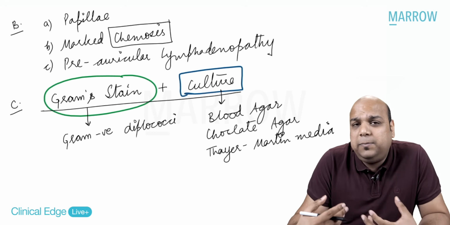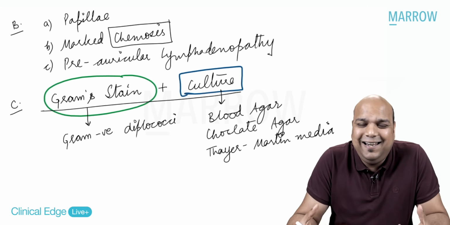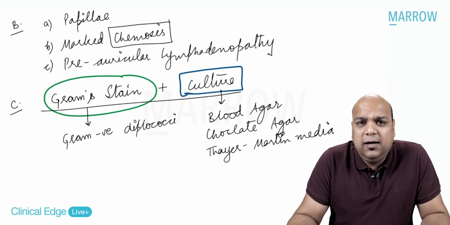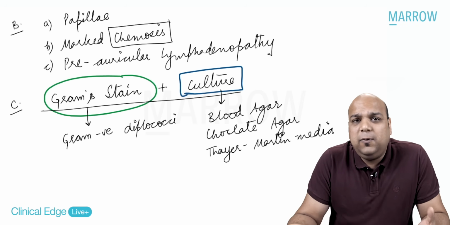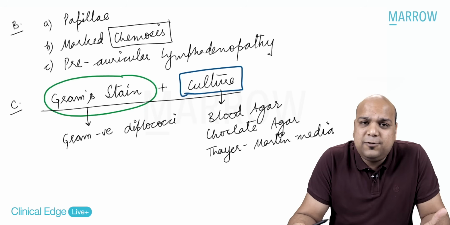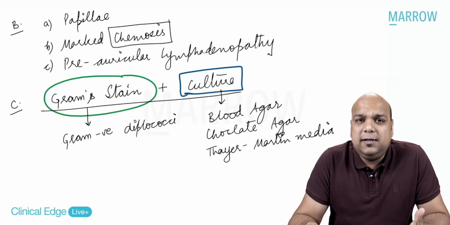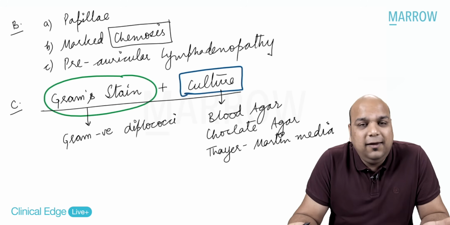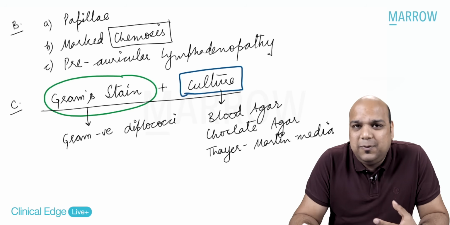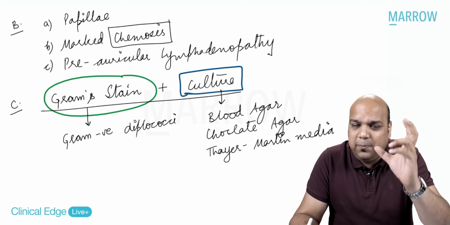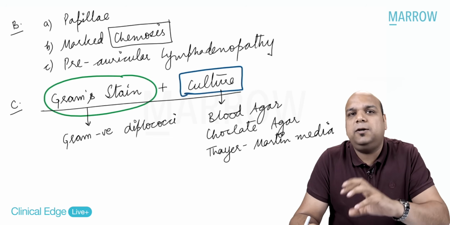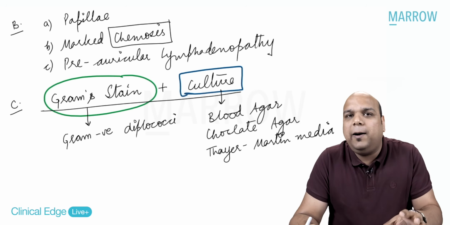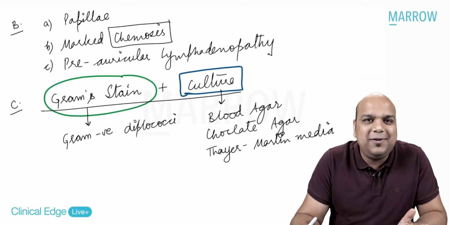If I am an ophthalmologist and I am sending a specimen for culture, I need to tell them what culture I am looking at. I need to tell them the probable diagnosis I'm trying to look at. I can't just send them a culture and hope they do every culture on earth. This is where all your preclinical and paraclinical knowledge comes into effect. I cannot forget my microbiology when I'm doing ophthalmology.